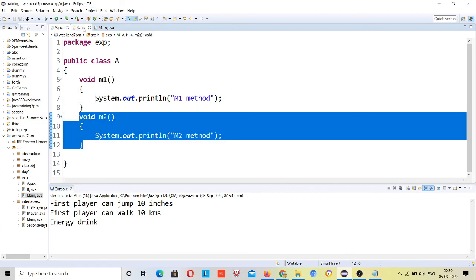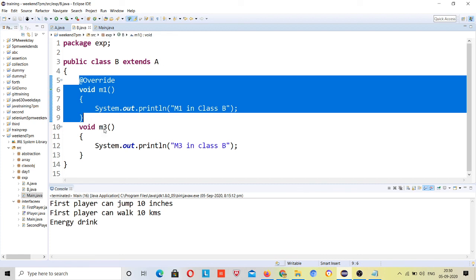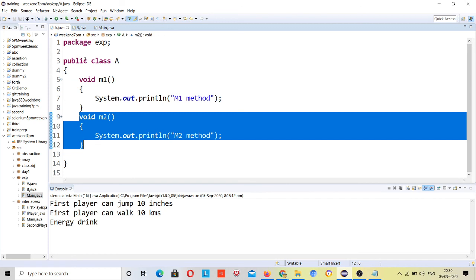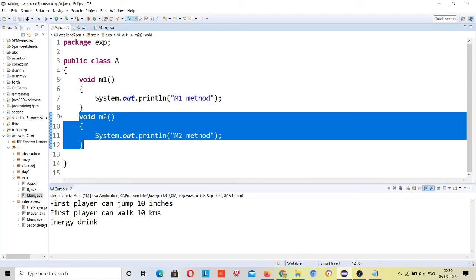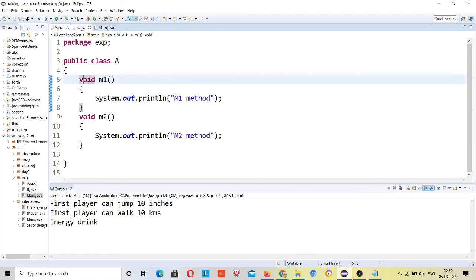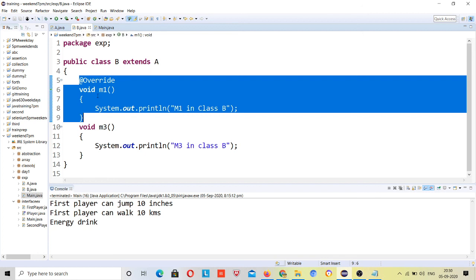Then it will check whether it is overridden in child. No? Then okay, run the parent class. And same for M1. What was happening in M1? It will go to the parent. M1 should be present in your parent. M1 is present in parent. Then it will check in the child whether it is overridden. Yes, it is overridden. Then run the child class.